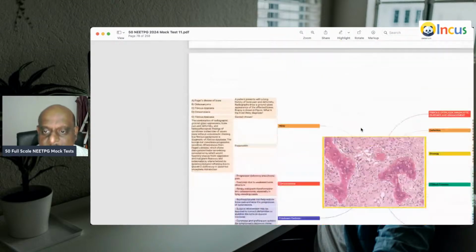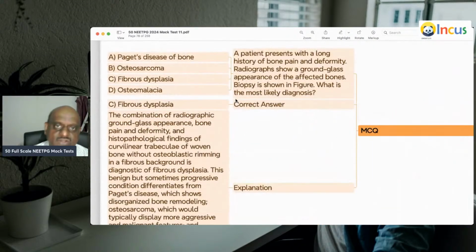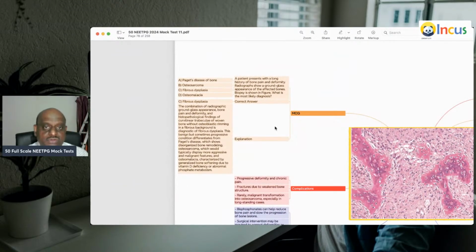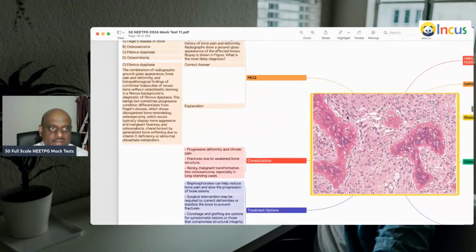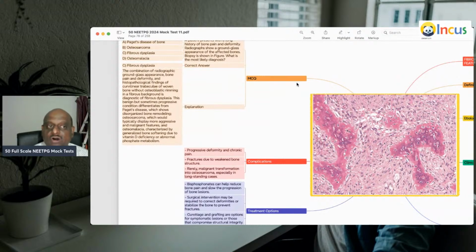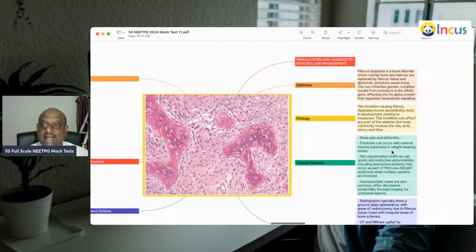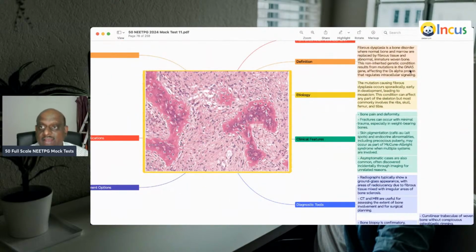A patient presents with a long history of bone pain and deformity. There is a ground glass appearance of the affected bones. So this combination of the radiographic ground glass appearance, pain and deformity, curvilinear trabeculae of the woven bone with a fibrous background is called fibrous dysplasia. One of the favorite questions of the examiner.